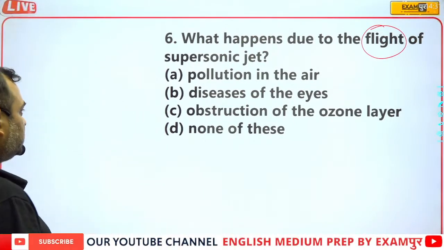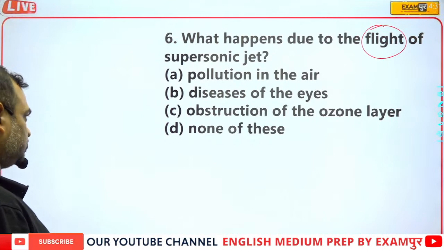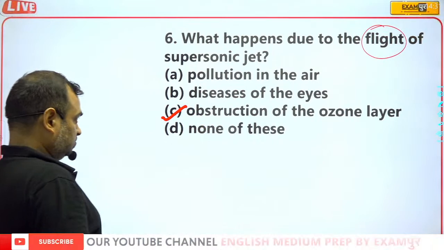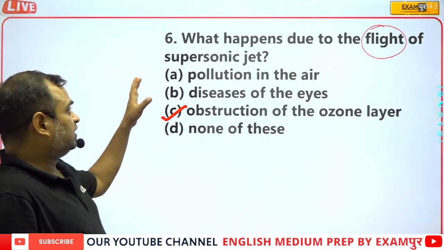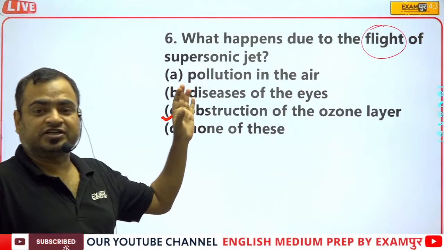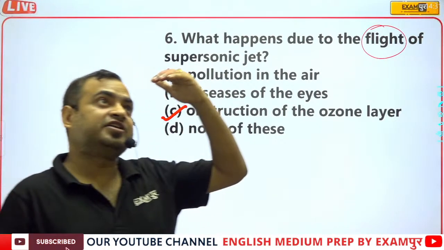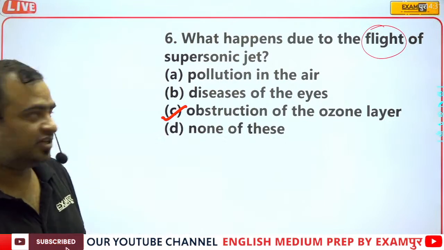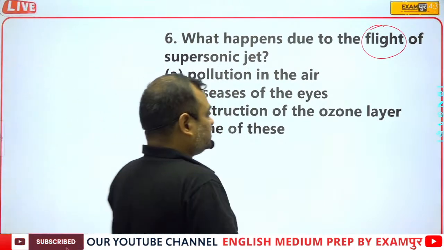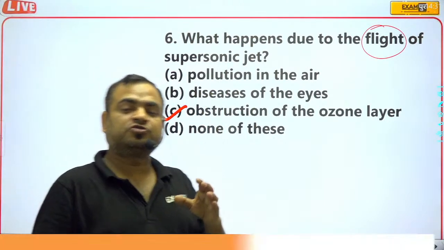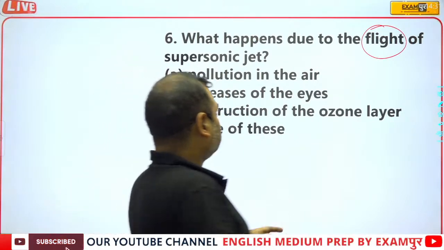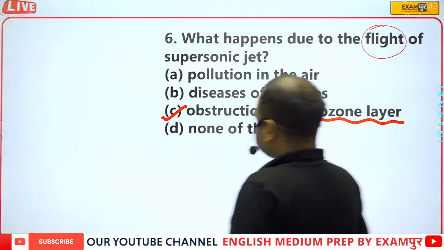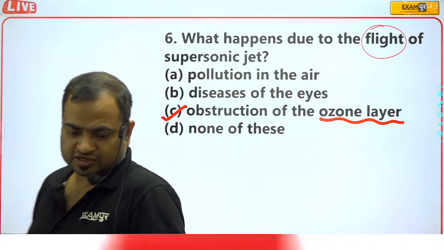The options are pollution in the air, disease of the eyes, obstruction of the ozone layer. Here the C part is the correct answer, because when supersonic jets fly, they fly at a very high altitude. At that altitude the ozone layer is there, so there is continuous depletion of the ozone layer when these supersonic jets fly. So this is obstruction of the ozone layer.